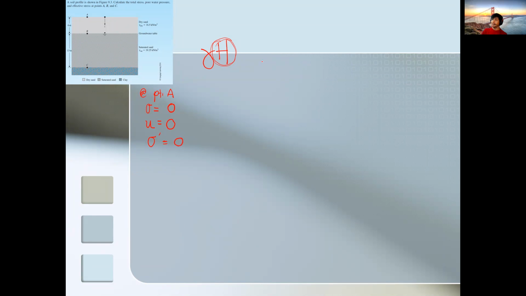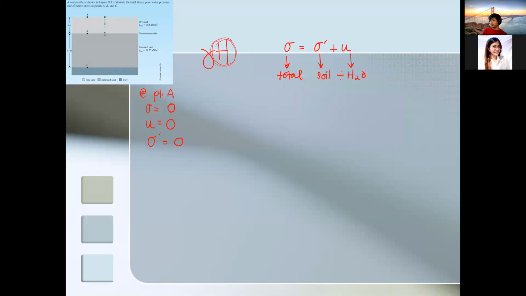Why 0? Again, if you recall the formula in the previous slide, total stress is a combination of your effective stress plus the water pressure. Your effective stress is concentrated in the soil, and your u is concentrated in the water. So soil plus water, that's the total stress being assumed by the soil specimen. Makes sense.